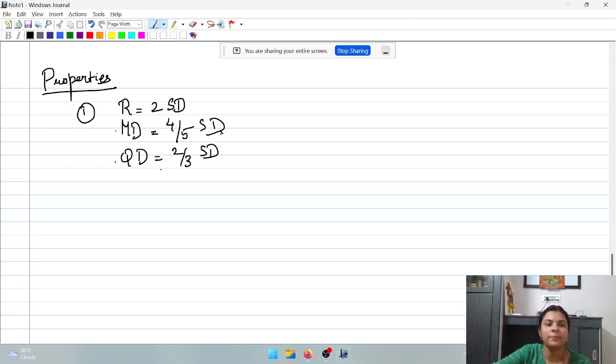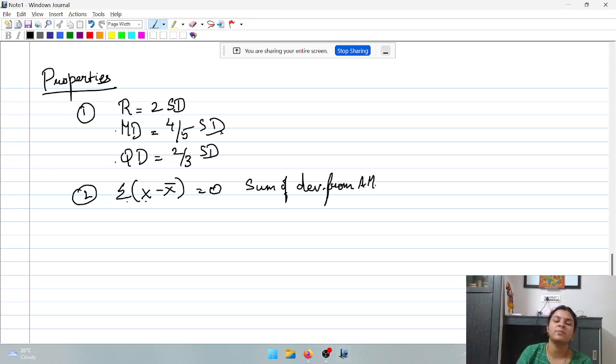Is that clear? Second, always remember the deviation from arithmetic mean will be 0. Sigma x minus x bar will always be equal to 0, which is, the sum of deviations from arithmetic mean will always be 0.